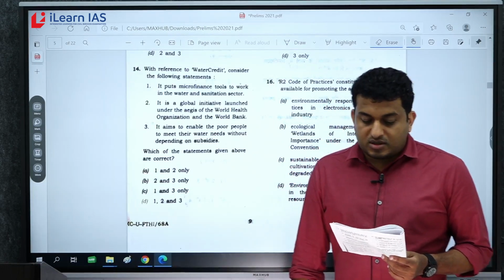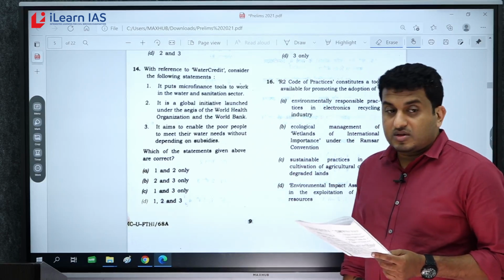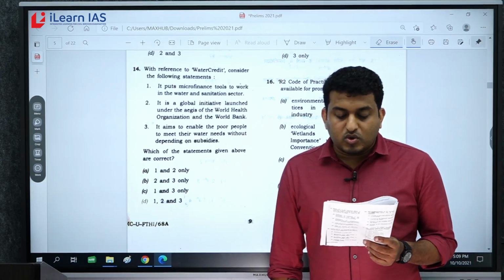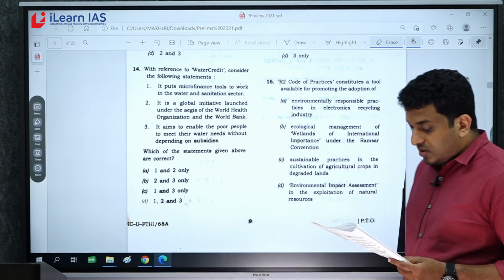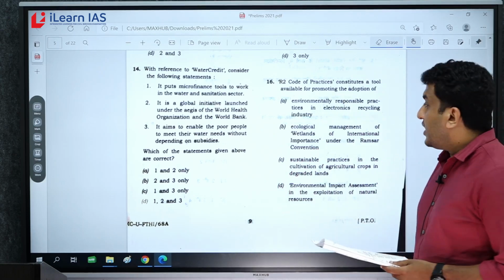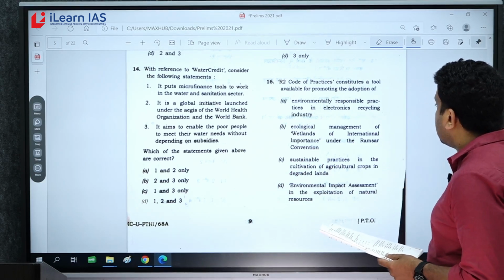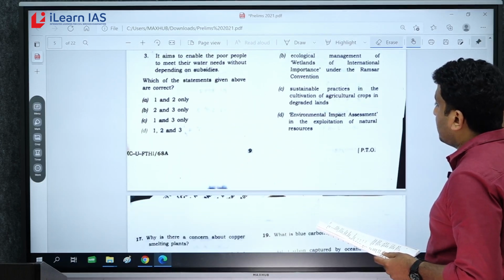Now let us discuss environment ecology questions. Question 16. R2 codes of practices constitutes a tool available for promoting the adoption of. Answer is A. Environmentally responsible practices in electronics recycling industry.